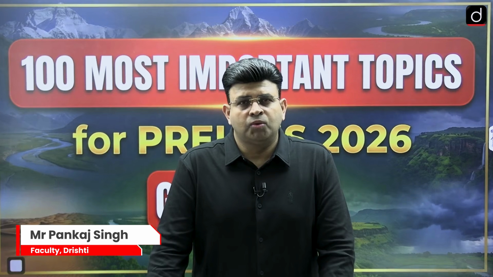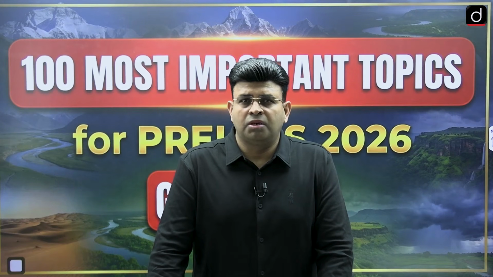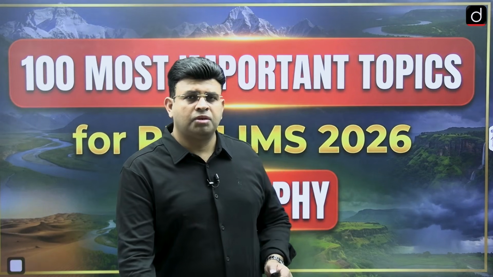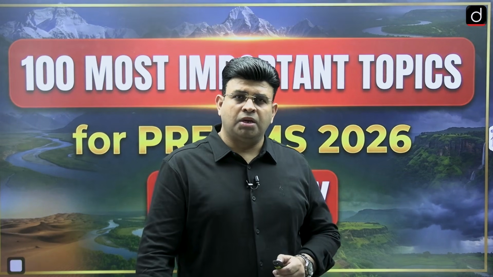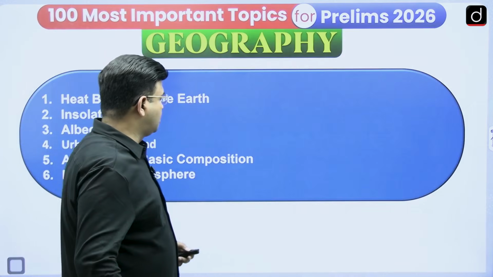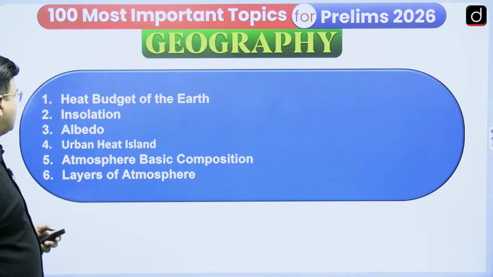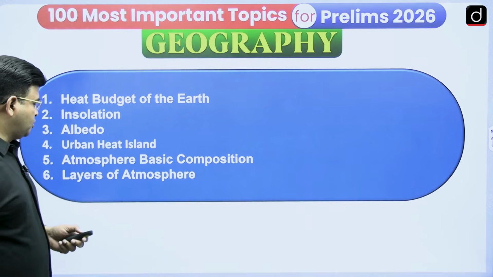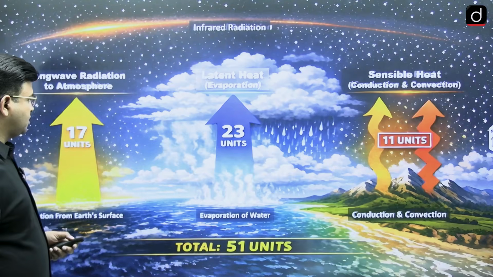Today we are going to do the 8th episode of 100 most important topics for prelims. To start this 8th episode, it is very important to do the questions from the 7th episode. The first question is based on the topic of heat budget of the earth, insolation, albedo, urban heat island, atmosphere, basic composition, layers of atmosphere. Let us see the first question here.